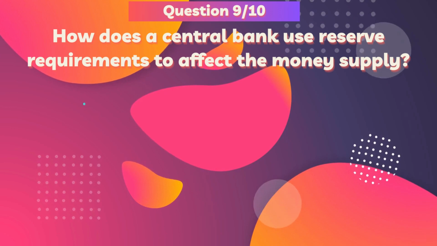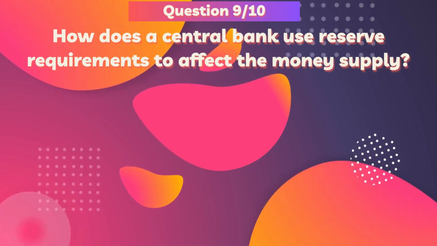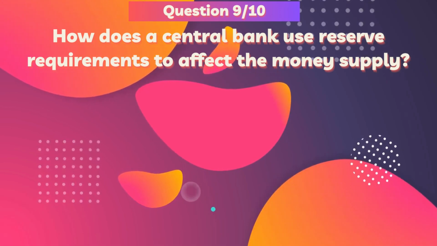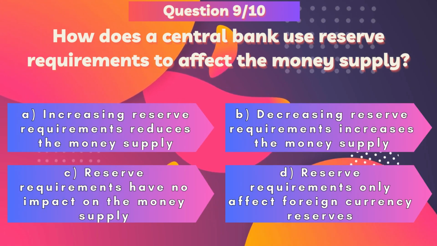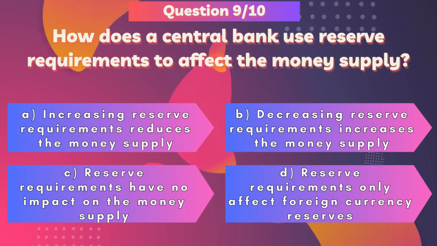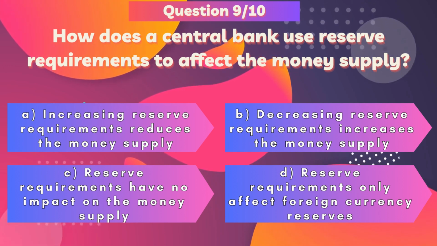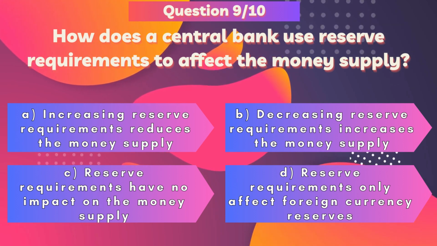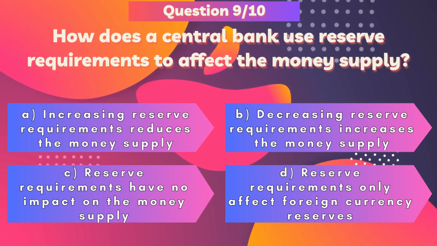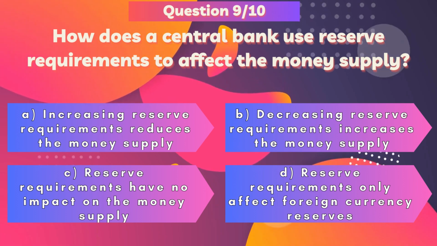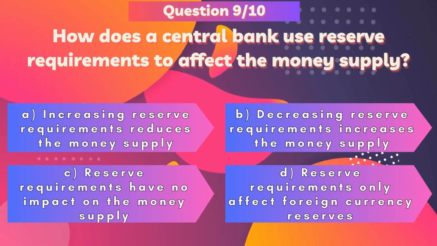How does a central bank use reserve requirements to affect the money supply? Here are the possible answers. A. Increasing reserve requirements reduces the money supply. B. Decreasing reserve requirements increases the money supply. C. Reserve requirements have no impact on the money supply. D. Reserve requirements only affect foreign currency reserves.